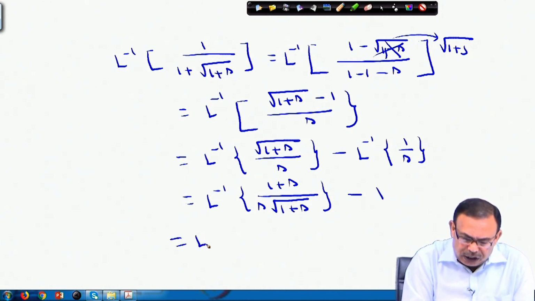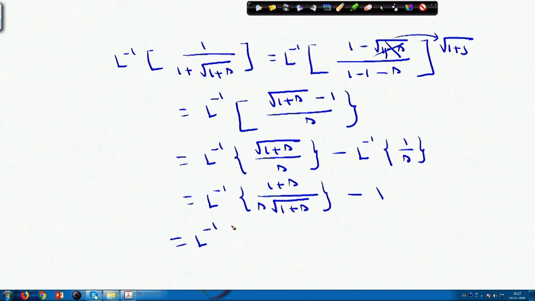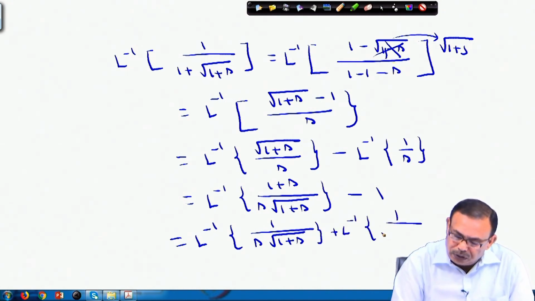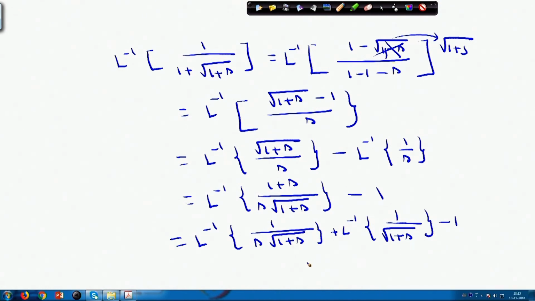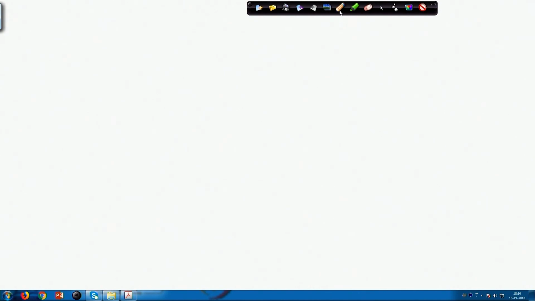This I can break into two parts again: the Laplace inverse of 1 by s into root of 1 plus s, plus the Laplace inverse of 1 by root of 1 plus s, minus 1. And the Laplace inverse of this thing is erf of root t. This also I can find out, so that very easily I can find the solution of this. So, let me just check it here.